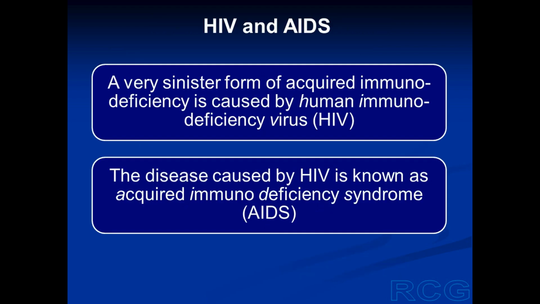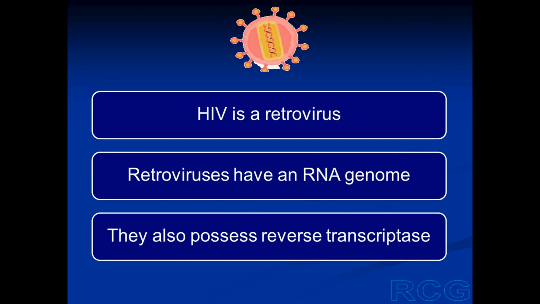A severe, in fact, sinister form of immunodeficiency is caused by a virus known as human immunodeficiency virus or HIV. And the immunodeficiency disease which is caused by HIV is known as acquired immunodeficiency syndrome or AIDS. This HIV is a retrovirus. Retroviruses have an RNA genome and they possess an enzyme known as reverse transcriptase.